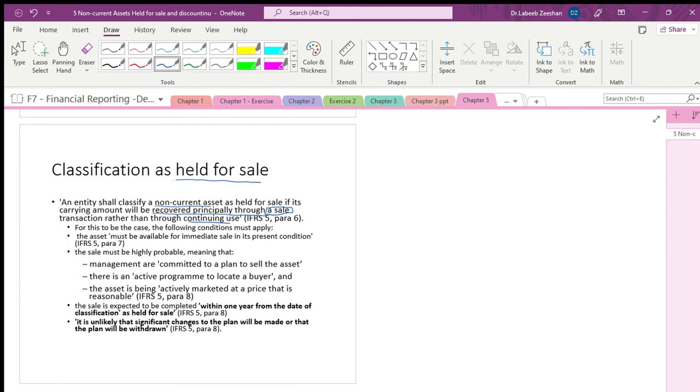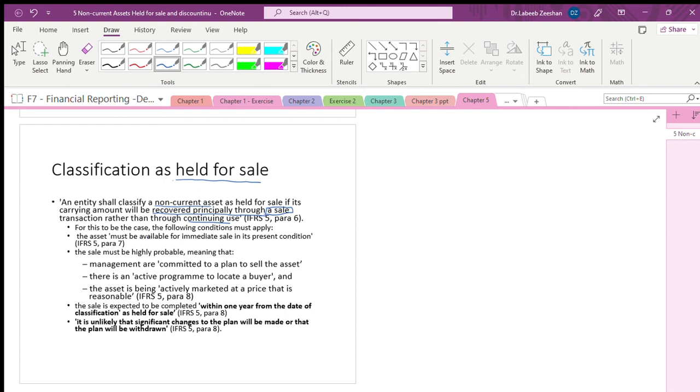IFRS 5 paragraph 6, that is the definition. If it is not going to be held for sale and we are not selling, what is the alternative? If you are not selling, we should not transfer it to other departments. Once we sell it, you have to sell it practically, in principle.